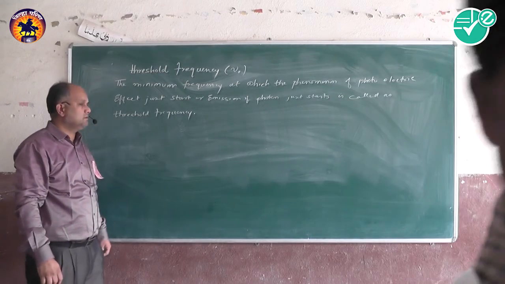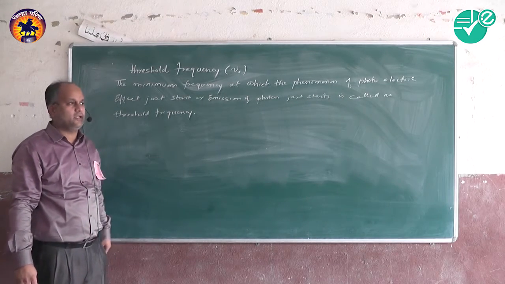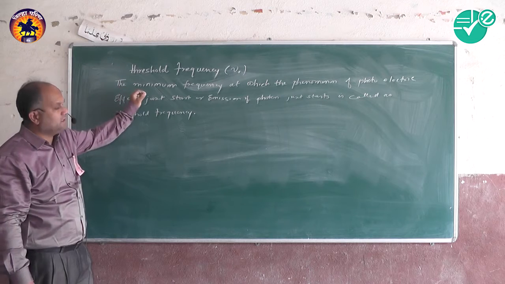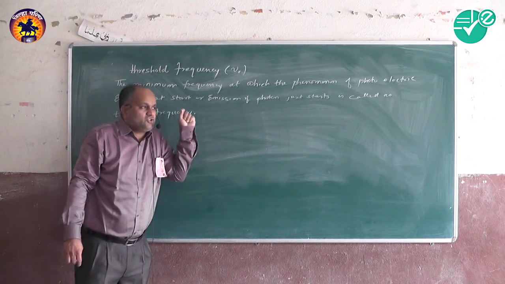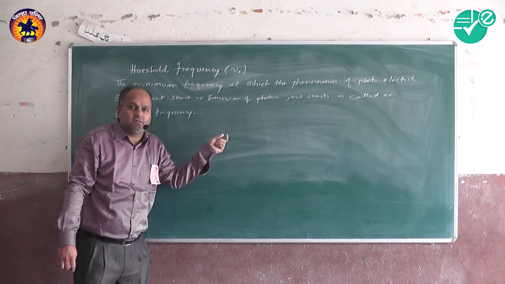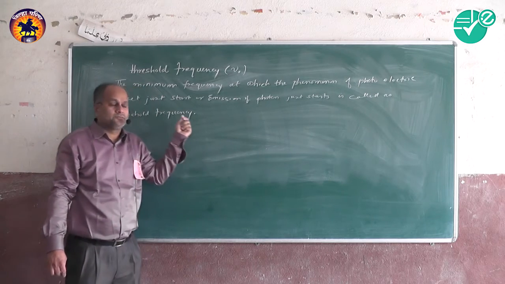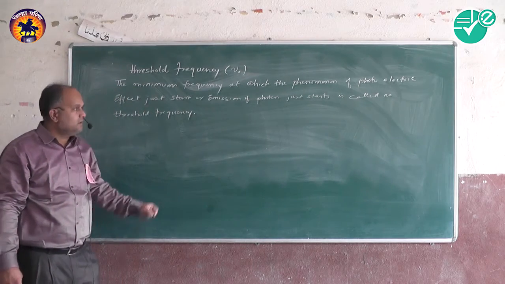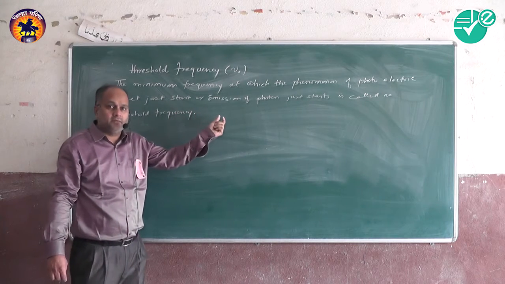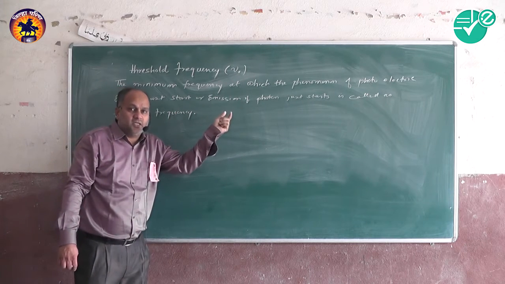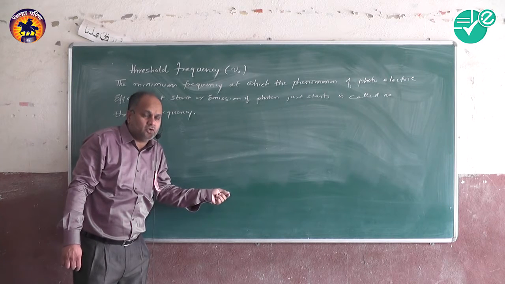Now we have seen the characteristics of the threshold frequency yesterday. At threshold frequency, the energy of the incident beam is just equal to the binding energy, the work function of the metal cathode surface. Second, at threshold frequency, the emission just starts. Below threshold frequency, no emission of photoelectrons.